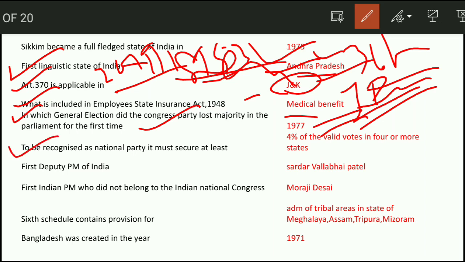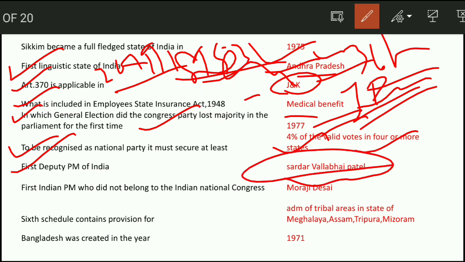Next question, to be recognized as a national party, it must secure at least 4% of the valid votes in 4 or more states. Next question, first Deputy Prime Minister of India, who was it? It was Sardar Vallabhbhai Patel. Next question, first Indian Prime Minister who did not belong to the Indian National Congress, it was Morarji Desai.